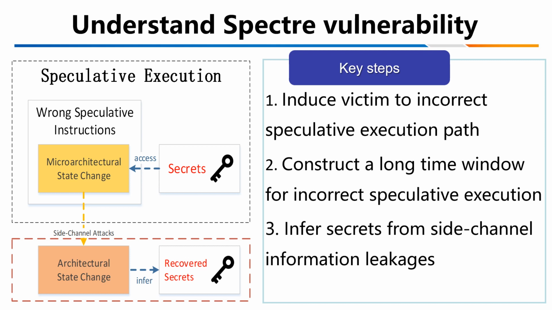Spectre and Meltdown exploit the microarchitecture change caused by speculative operations and the lazy handling of exceptions. It has 3 key steps. First, induce the victim to an incorrect speculative execution path. Second, construct a long time window for incorrect speculative execution. Third, infer the secrets from side-channel information leakage.